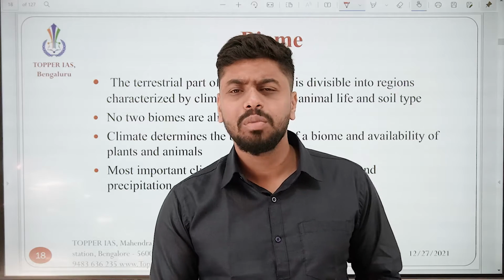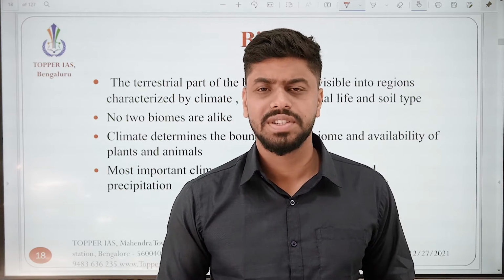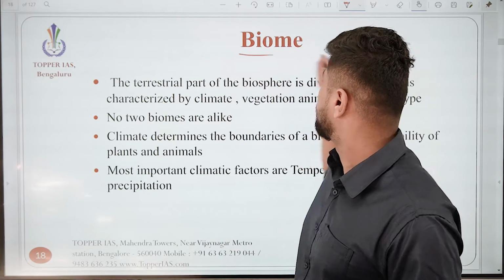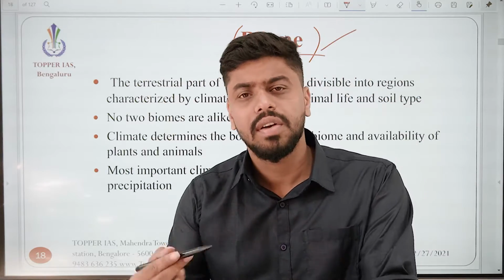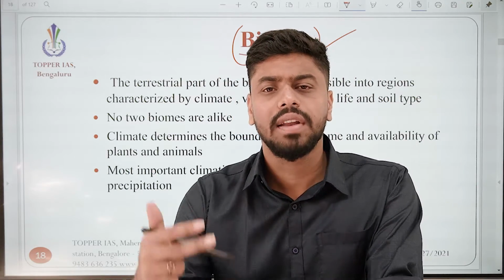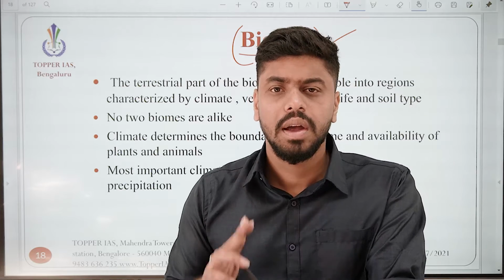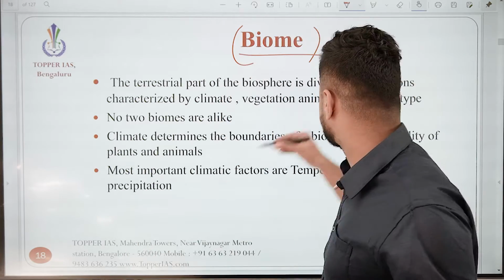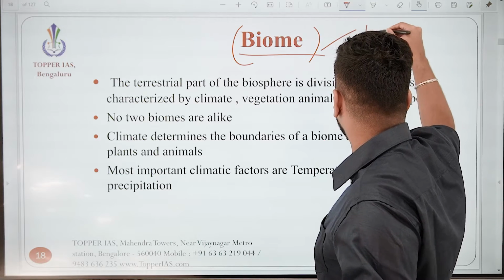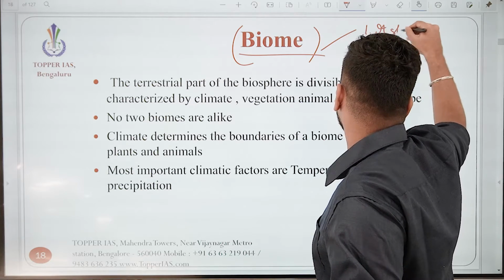After the ecosystem, we move to the fifth level of ecosystem, which is called as a biome. Now, what is a biome? You might be wondering. See, try to understand this. For anything to be called as biome, it has to satisfy two conditions. What are these two conditions? The first one is it should be terrestrial.